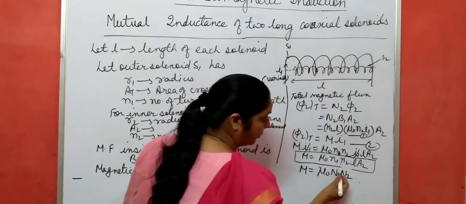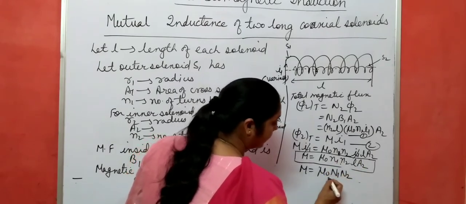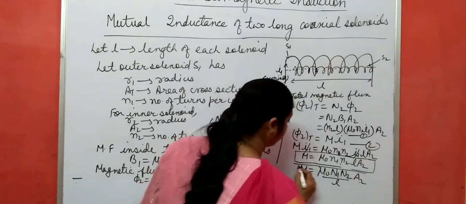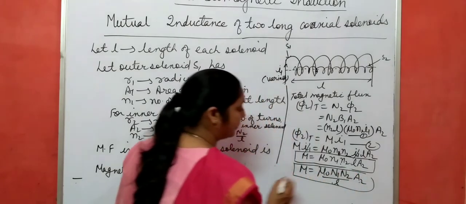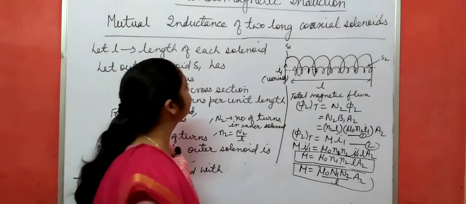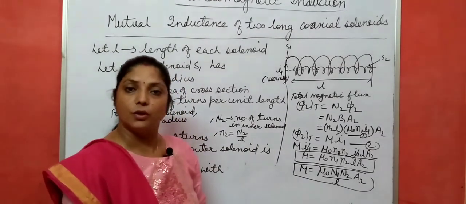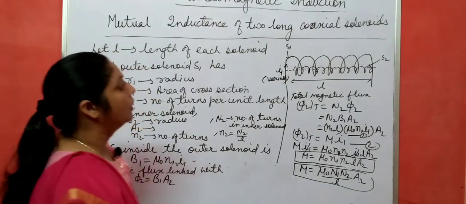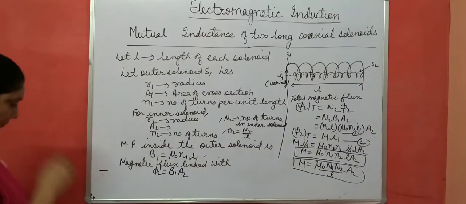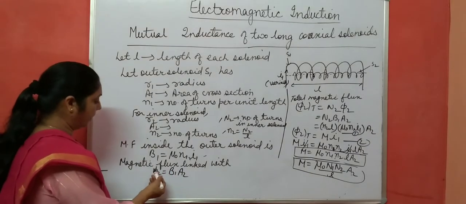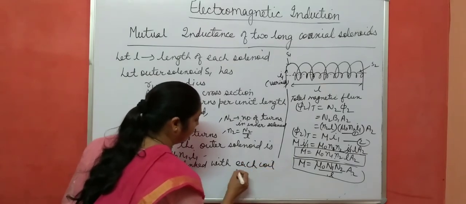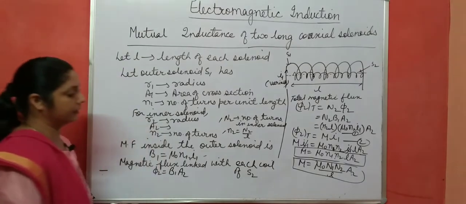In the denominator, one L is cancelled, only one L is left, with A2. You can write it this way also: M equals mu naught N1 N2 A2 by L. This is the expression for the mutual inductance of two long coaxial solenoids. Hope you have understood all these things. Note it down. You can write here: magnetic flux linked with each coil of inner solenoid S2.